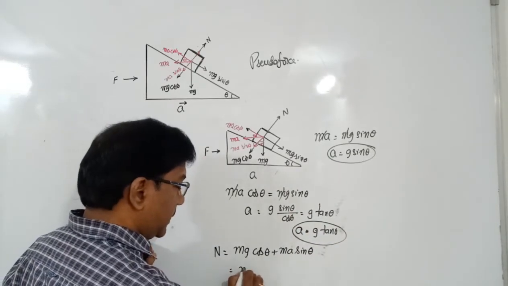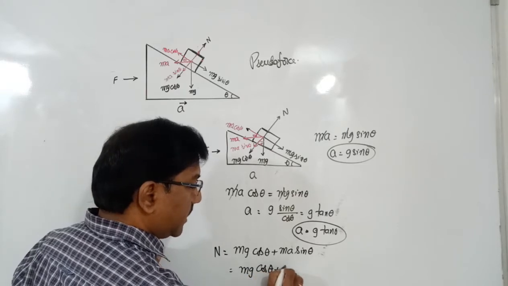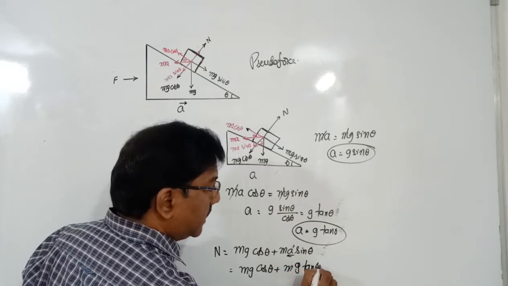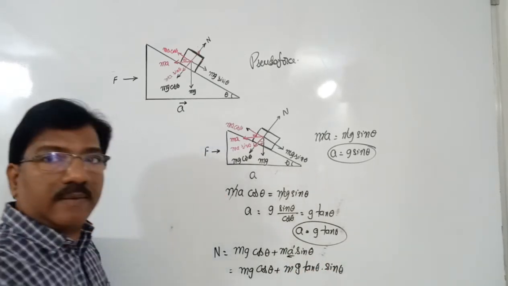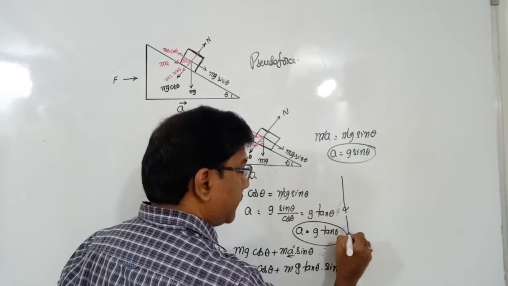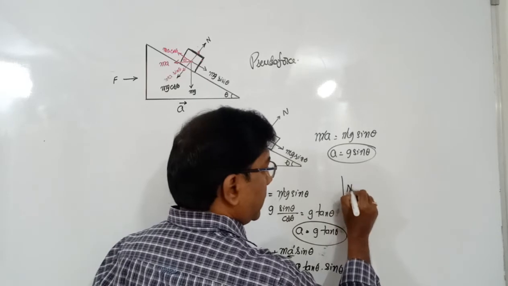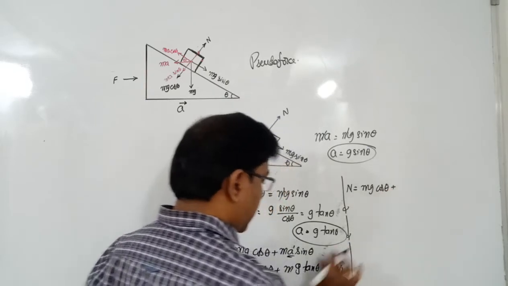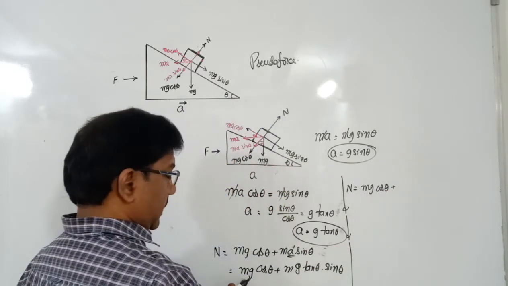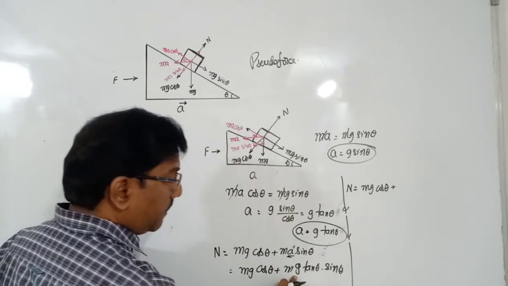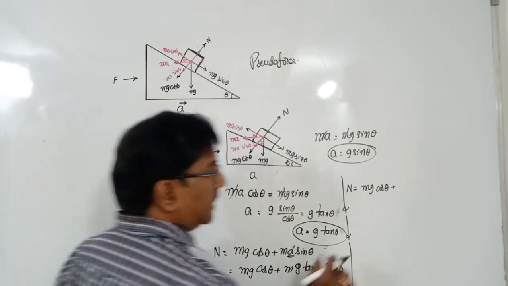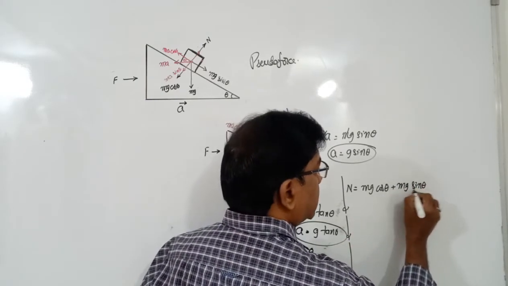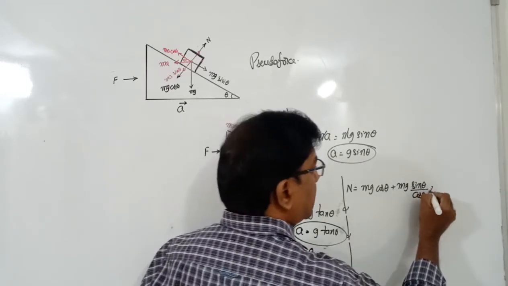So N is equal to mg cos theta plus m times the acceleration. What is that acceleration? g tan theta into sin theta. Now come over here. Therefore, N is equal to mg cos theta plus mg tan theta. Tan theta means sin by cos, into sin theta.